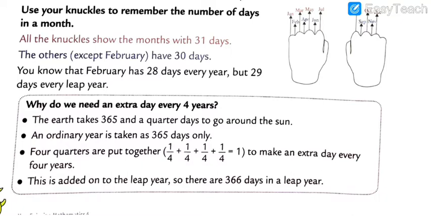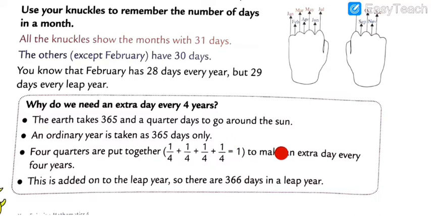And the downside here is what? The downside is the agenda of the leap year, my dear students. So let's check: why do we need an extra day every 4 years? The first point: the Earth takes 365 and a quarter days to go around the sun.